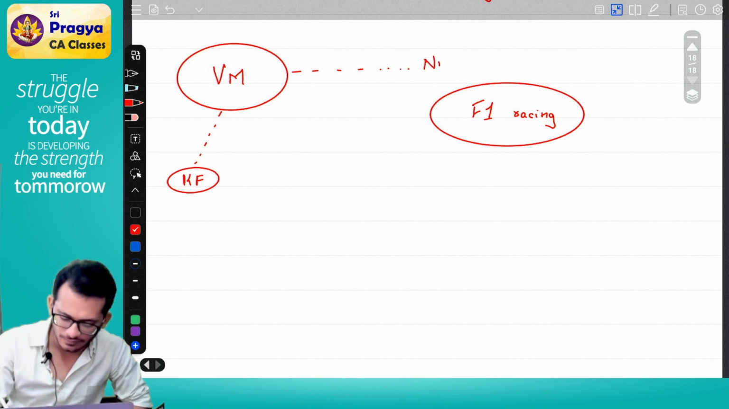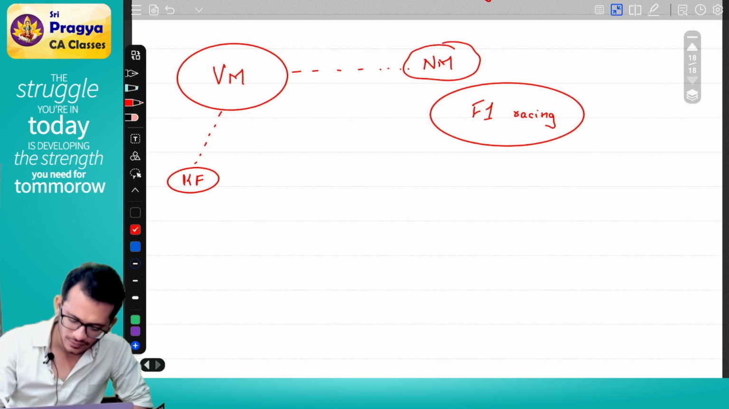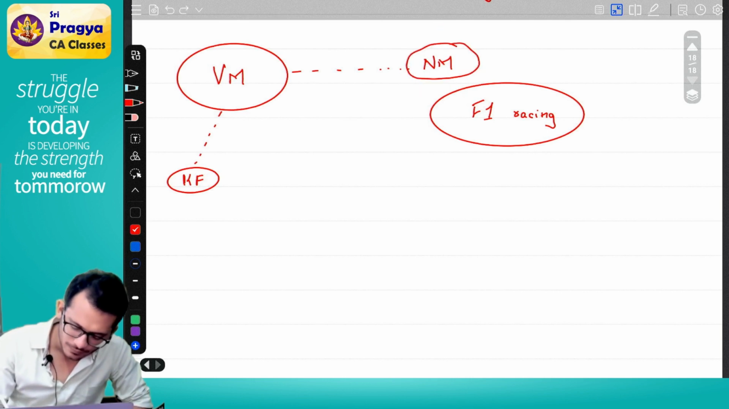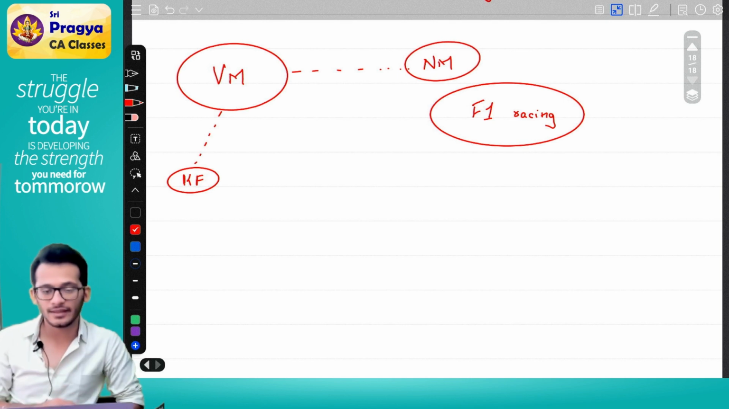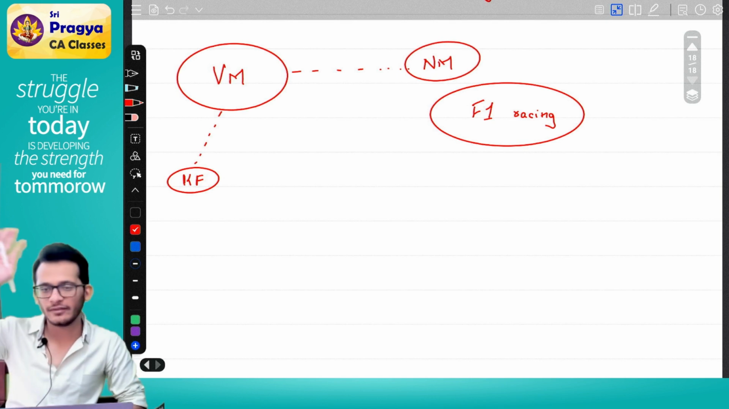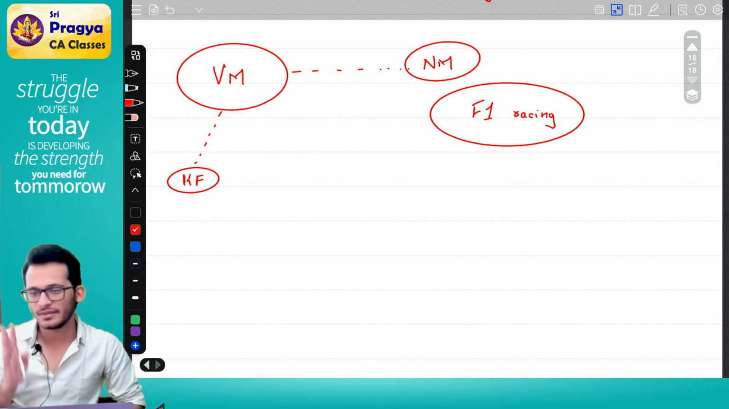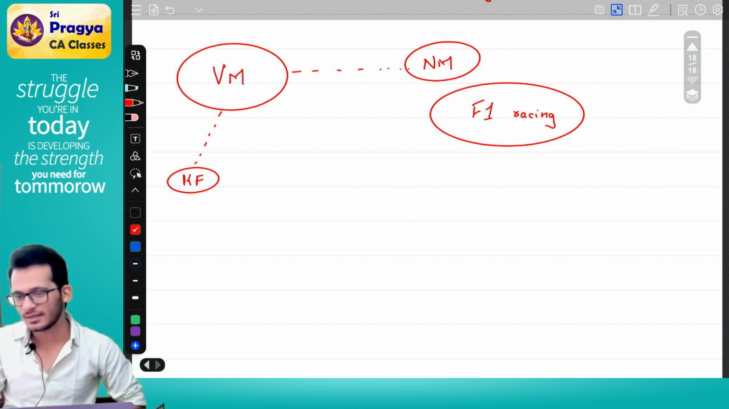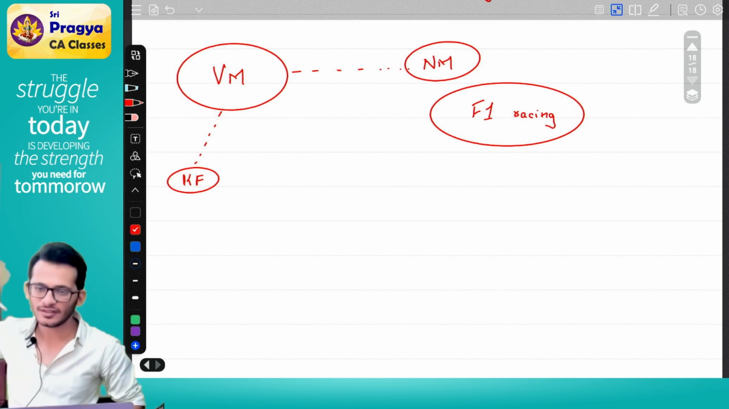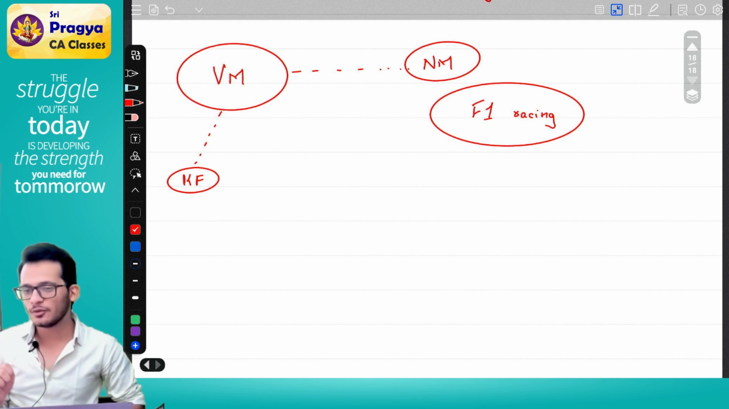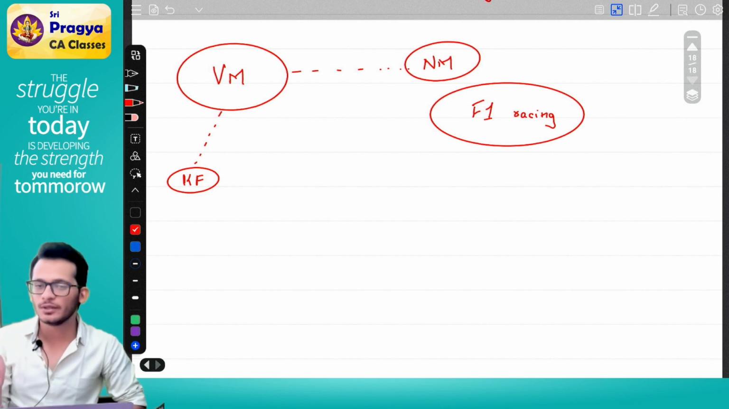Mr. NM. NM is Mr. Nirav Modi. Who is Nirav Modi? Nirav Modi is also one of the very honest persons in India. He has cheated India of about 300 crores, something like that. So, some other equally honest person. Mr. Vijay Mallya went to Nirav Modi and said, dear Nirav Modi, I want to buy one F1 team. I don't have enough money. Let's do one thing. We both will buy it together.